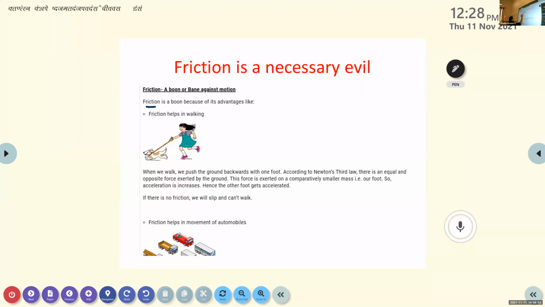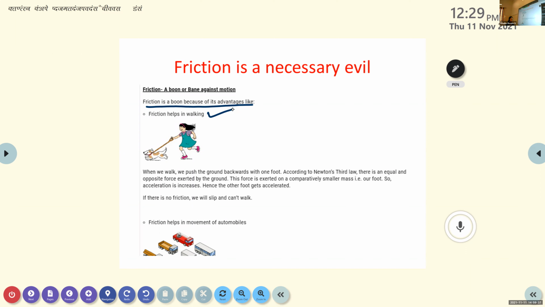Advantages of friction. Friction helps in walking. When we walk, we push the ground backwards with one foot according to Newton's third law. You don't need to write the explanations, just the points. To every action there is an equal and opposite reaction. This force is exerted on a comparatively smaller mass, our foot, so acceleration increases and the other foot gets accelerated. If there is no friction, we will slip and cannot walk.